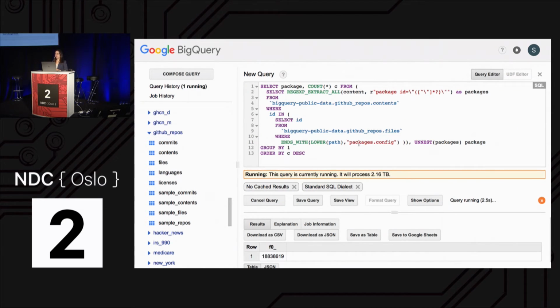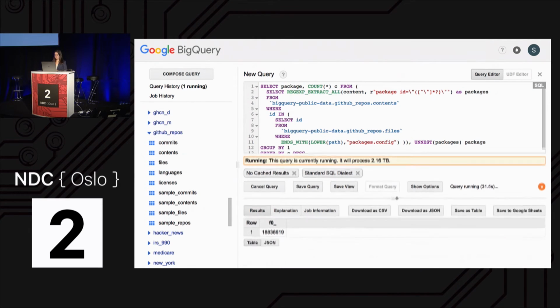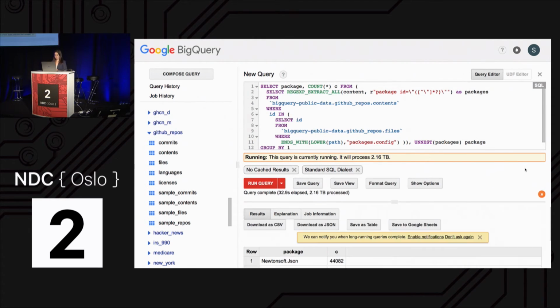So what we're doing here is we're getting all of the packages.config files, all of them from GitHub, and we're getting the contents of those files. And then we have a regular expression here that just gets the ID of all the package names from those files. So it's running now. And again, this is running over every single packages.config file on GitHub. And then we're just going to count how many times that package occurs and order it by the count. Should be finishing up soon. There we go. Looks like it's done.